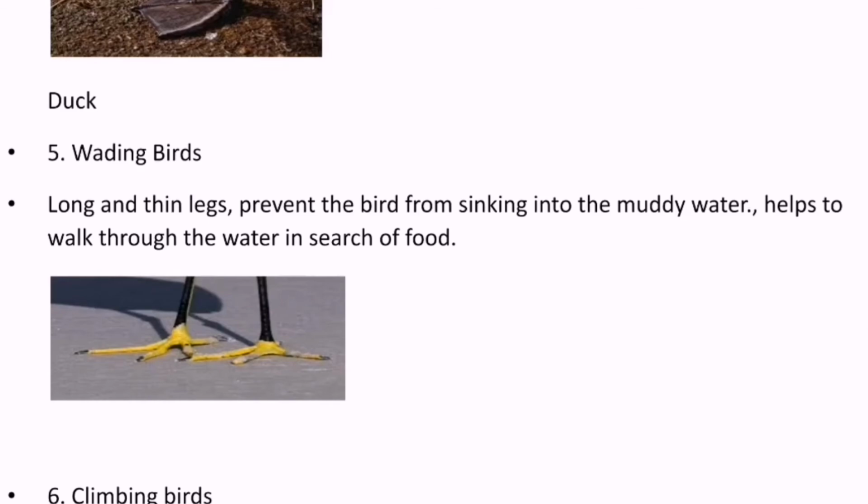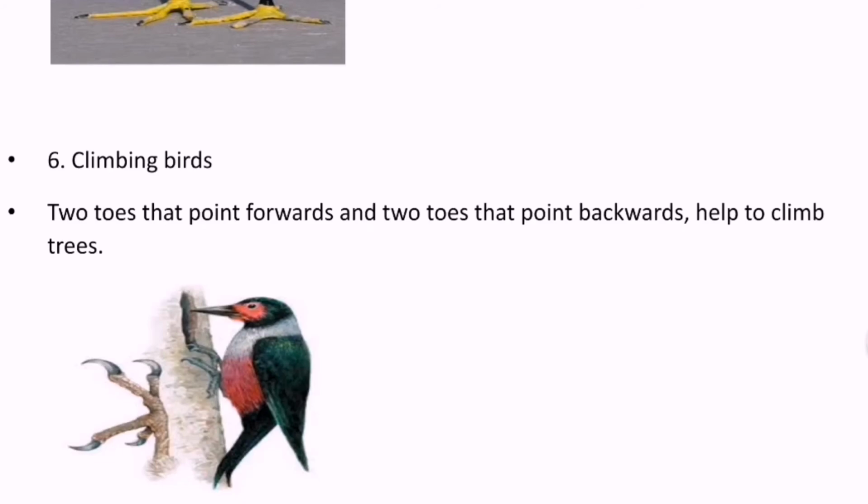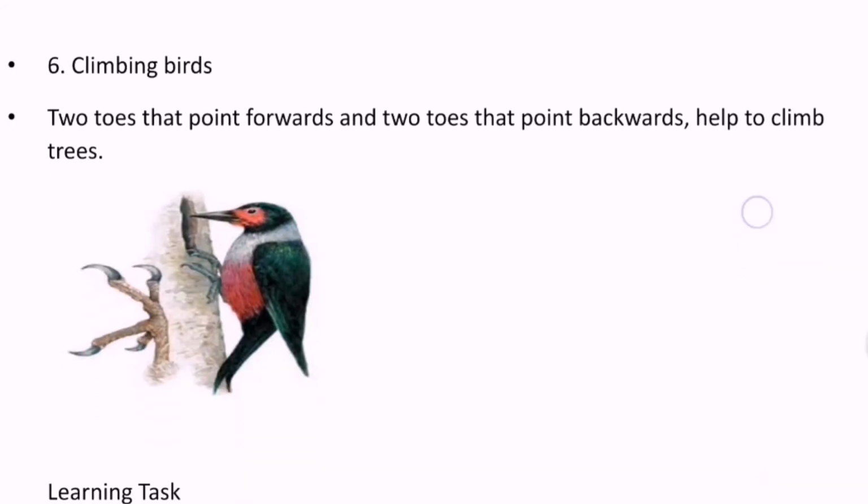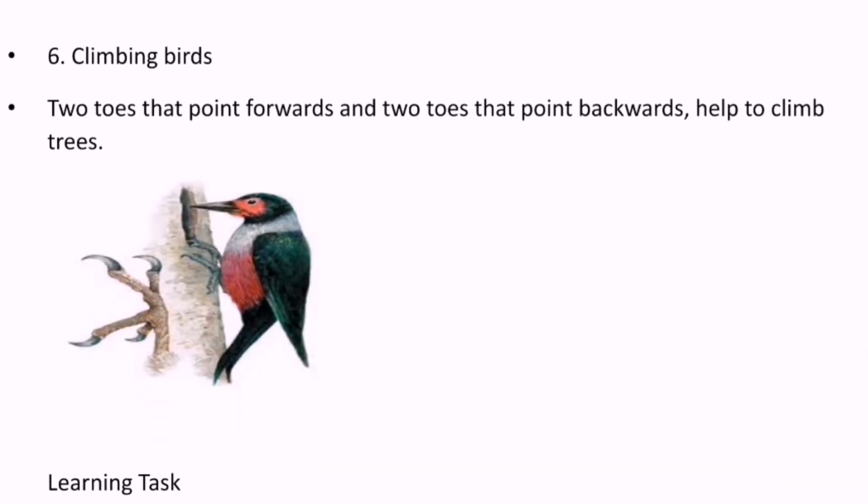Wading birds. Long and thin legs prevent the bird from sinking into the muddy water and help to walk through the water in search of food. Climbing birds. 2 toes that point forwards and 2 toes that point backwards help to climb trees.